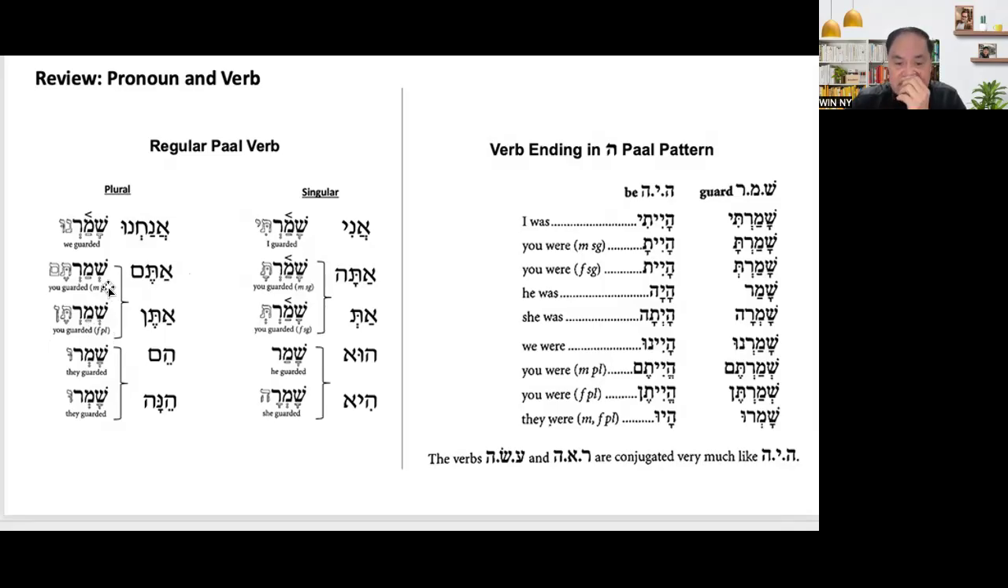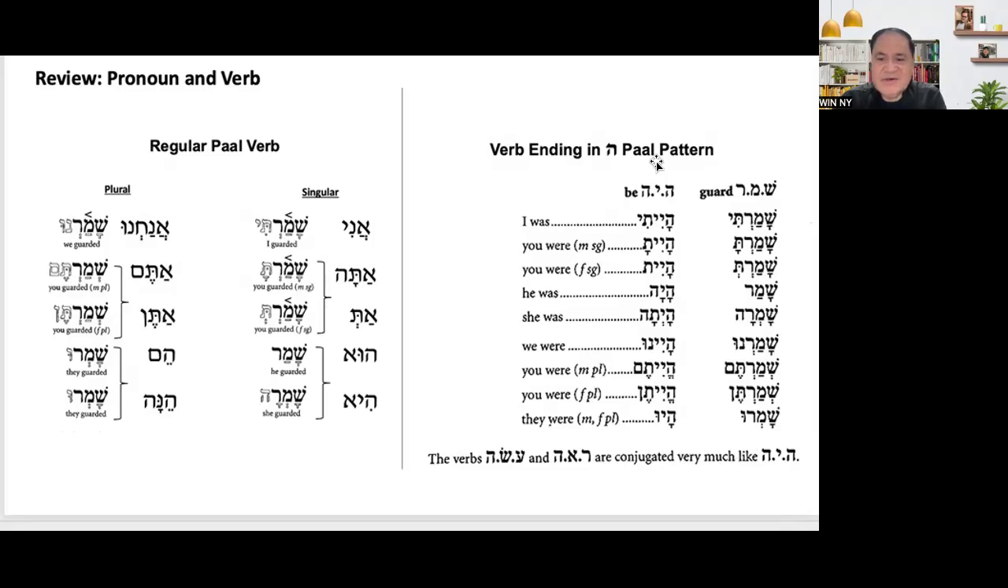Pay attention, there are some changes in the vowels. Then the third person plural: hem shamru, and hen shamru. For hem, it is masculine, they guarded. And for hen, feminine, they guarded.